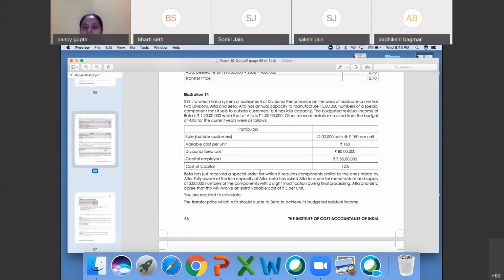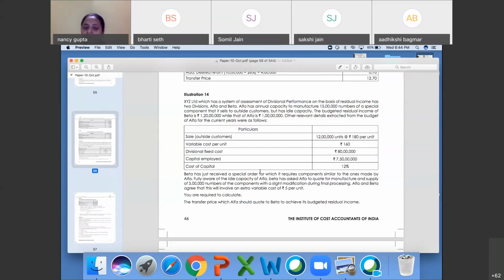Other relevant data extracted from the budget of alpha for the current year were as follows. Here you have to take care that this table is devoted to alpha only: sales, variable cost, divisional profit, capital employed or cost of capital.